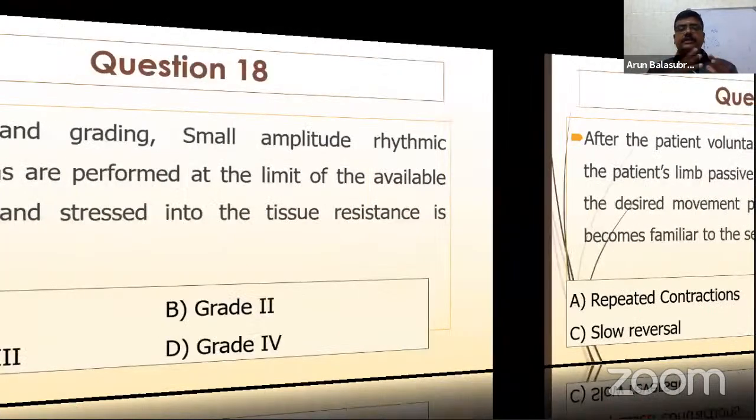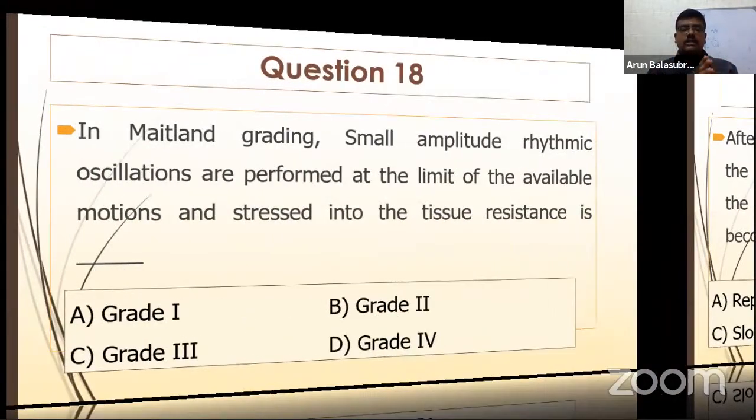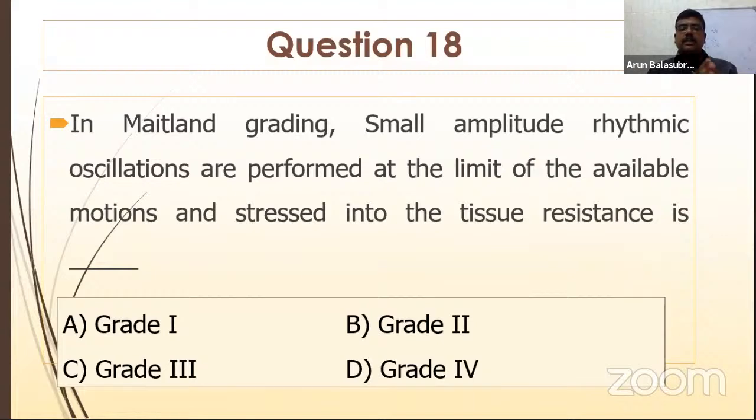Right, Maitland grading. Small amplitude rhythmic oscillations are performed at the limit of available movement and stressed into the tissue resistance. As the question itself tells the answer: small amplitude rhythmic oscillation and stressed into the tissue resistance. Is it grade 1, 2, 3, or 4? Very easy. It's 4, right? So this is grade 4 because, as we told earlier,